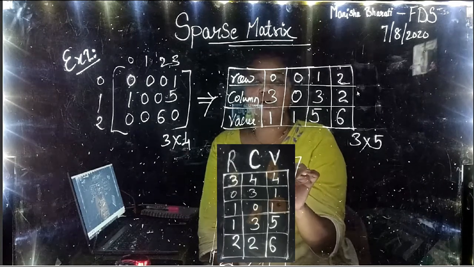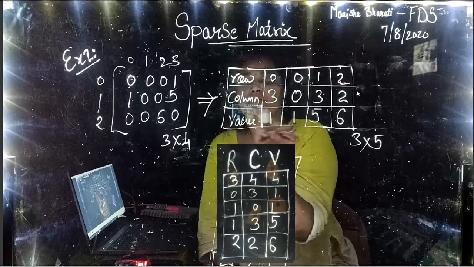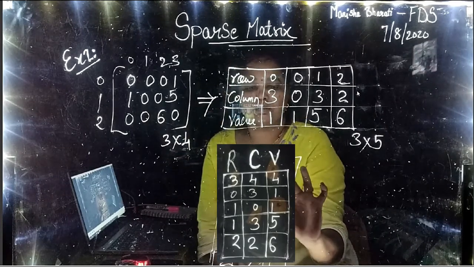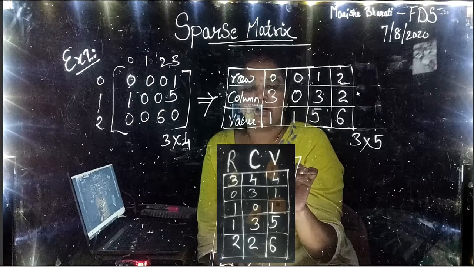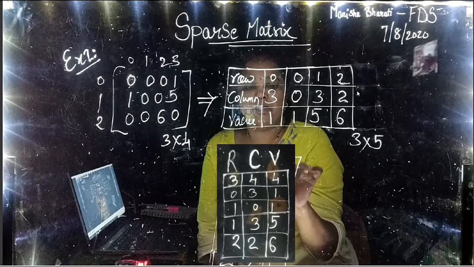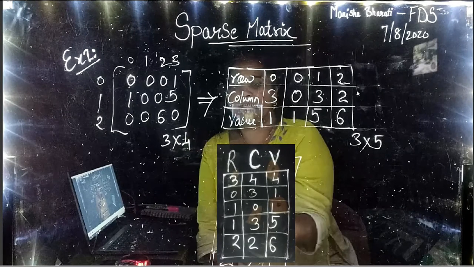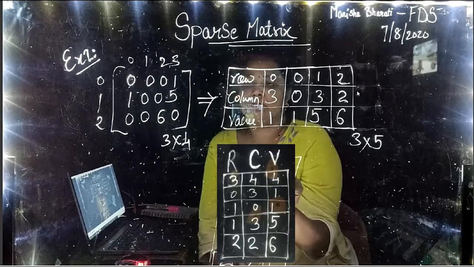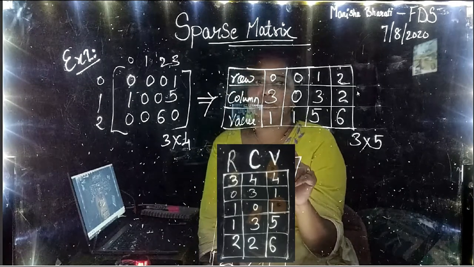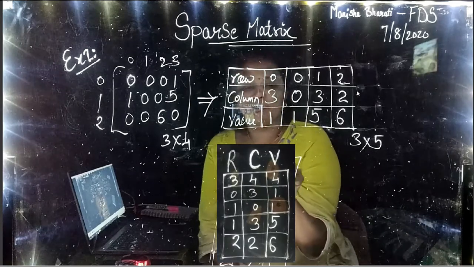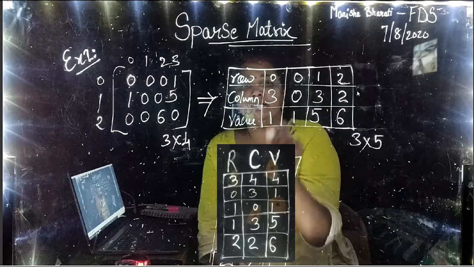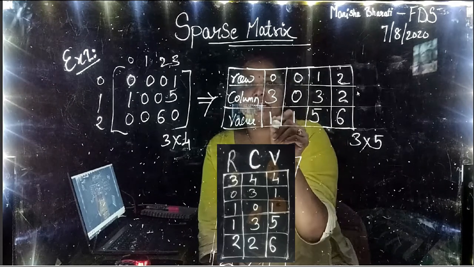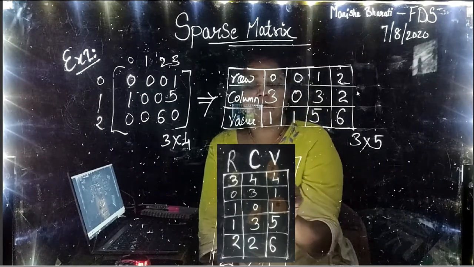So how many non-zero elements were there in this particular matrix? 1, 2, 3, 4, right? And how many total number of rows were there? Total number of rows in the given example are 3 rows, 4 columns, and there are 4 non-zero elements. So the first row indicates number of rows, number of columns, and number of non-zero elements. Then like we did here, we have represented it vertically. Here in this format we are going to represent it horizontally.